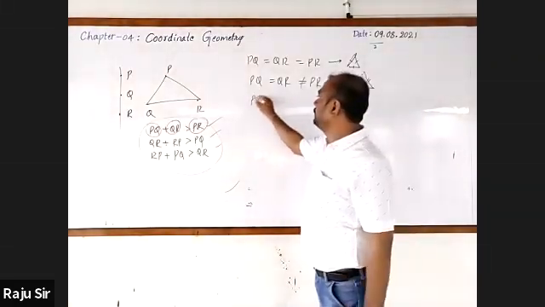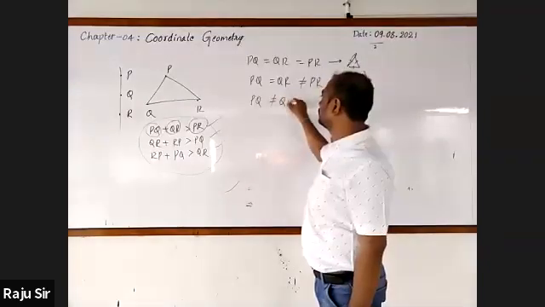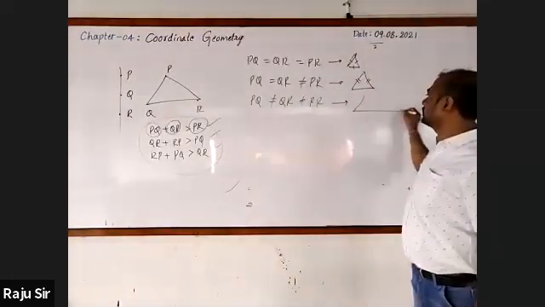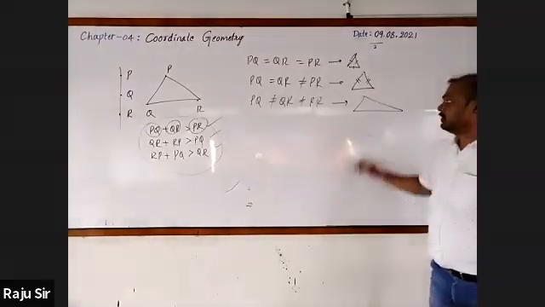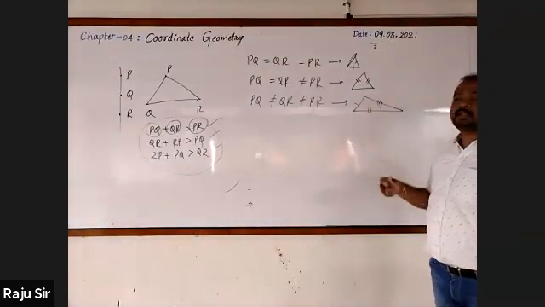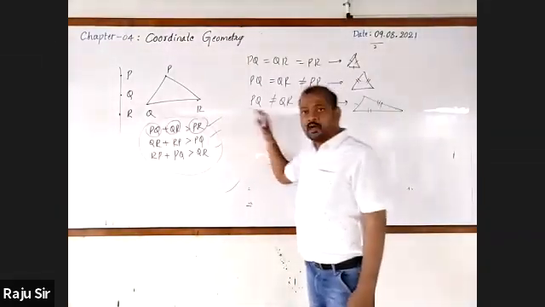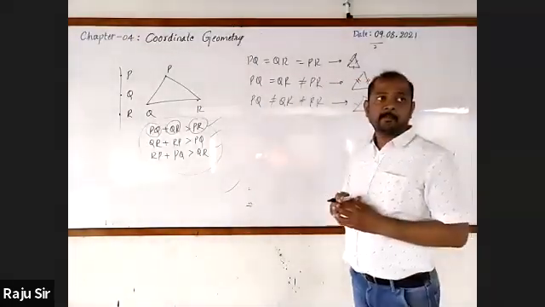If PQ is not equal to QR, is not equal to PR, then you can say that it is a scalene triangle, right?